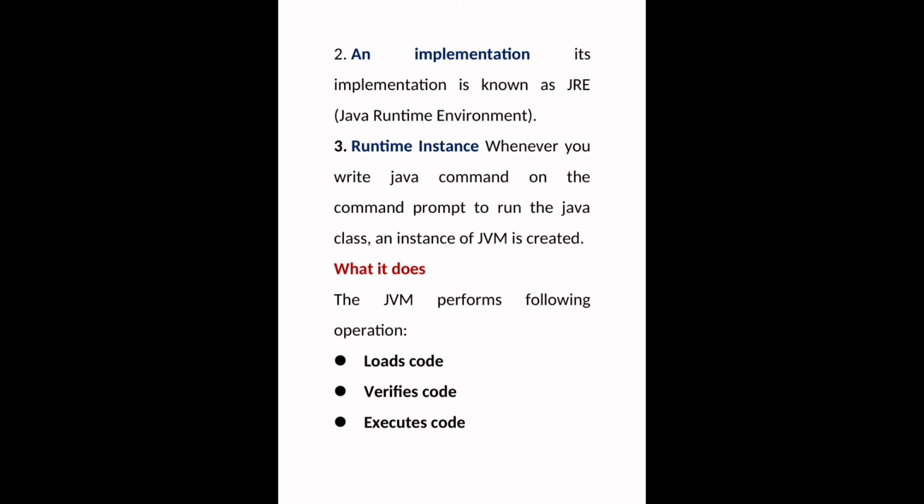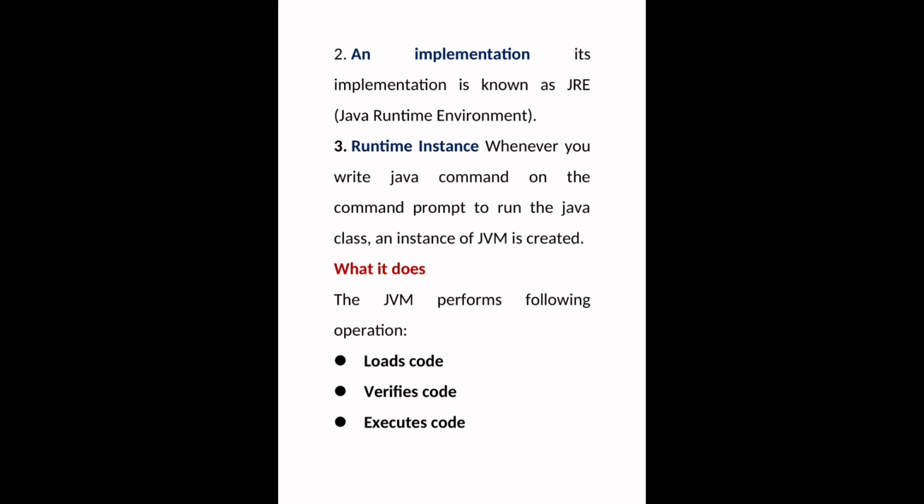In Java Development Kit, there is JVM, Java Virtual Machine. In Java Virtual Machine, there is JRE, Java Runtime Environment. It runs the bytecode and gives the output. Its implementation is known as Java Runtime Environment.